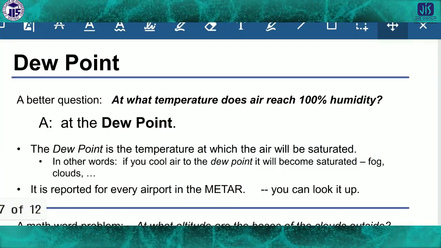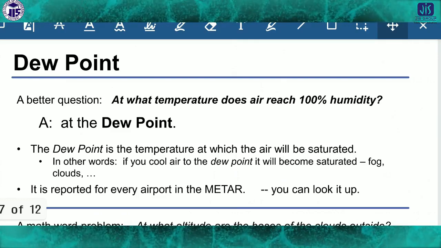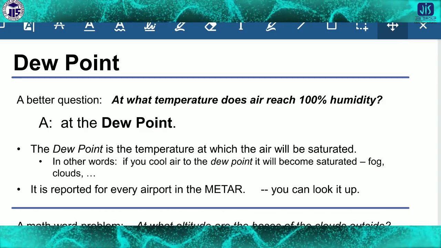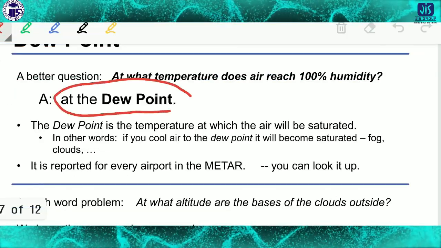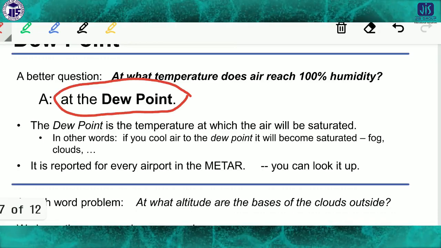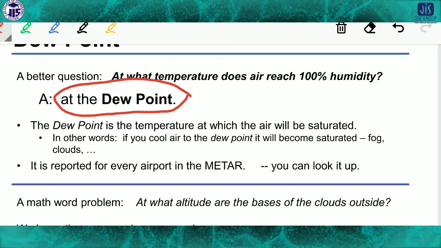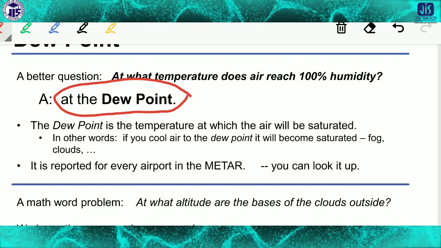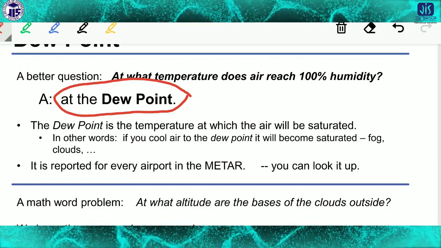Now dew point. A better question: at what temperature does air reach 100% humidity? Obviously at the dew point. So you have to keep in mind that at the dew point it reaches 100% humidity. The dew point is the temperature at which air will be saturated.